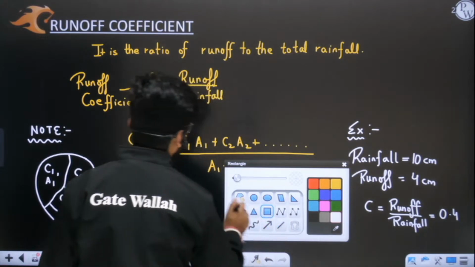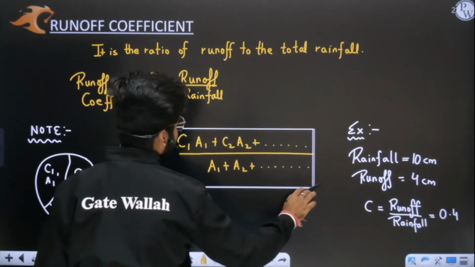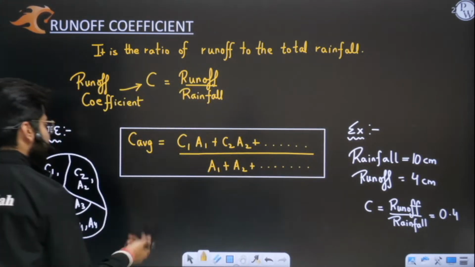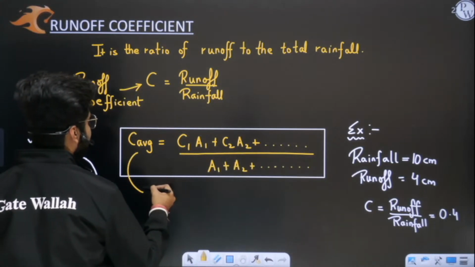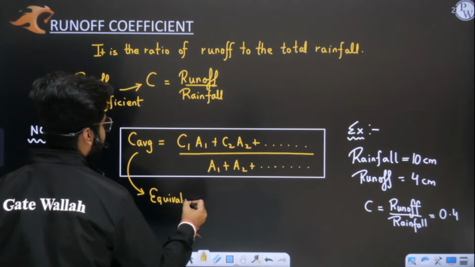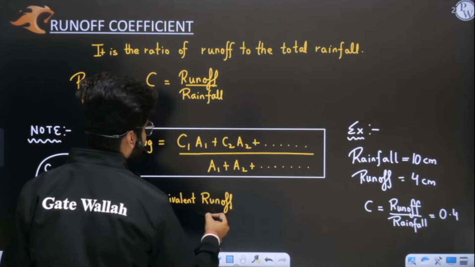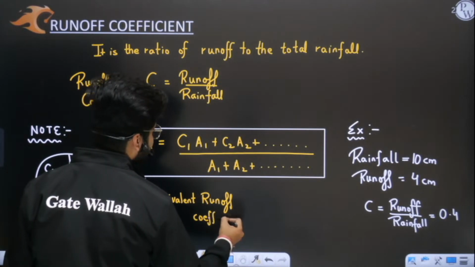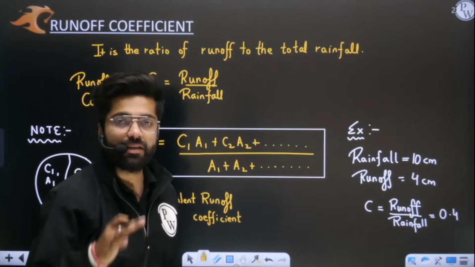Okay, this is important. This you need to remember. So what is my average runoff coefficient, or you can say equivalent? Sometimes this is also called the equivalent runoff coefficient. So this will be your equivalent, or average, runoff coefficient for the entire catchment area.